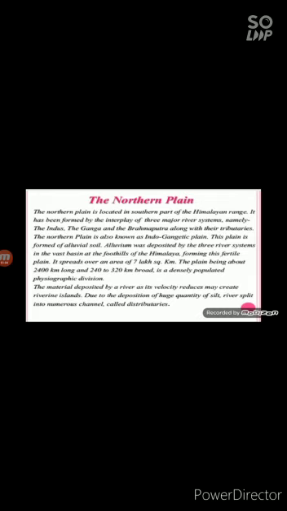They are densely populated due to the fertile soil, adequate water supply, and the favorable climatic condition and terrain. The rivers originating from northern mountains slow down in velocity due to the gentle slope, which results in the formation of riverine islands.